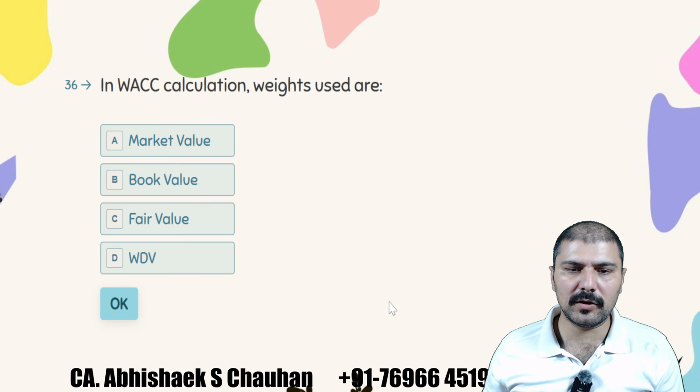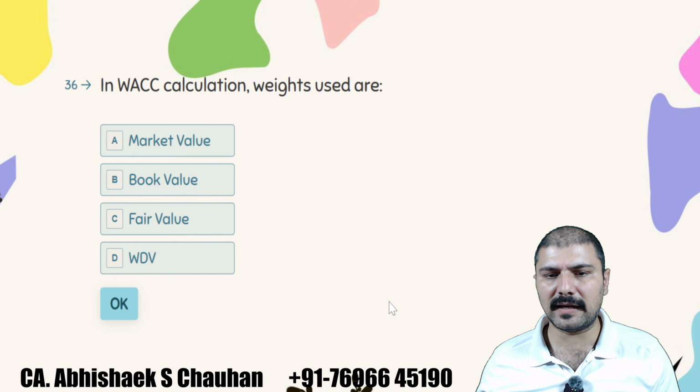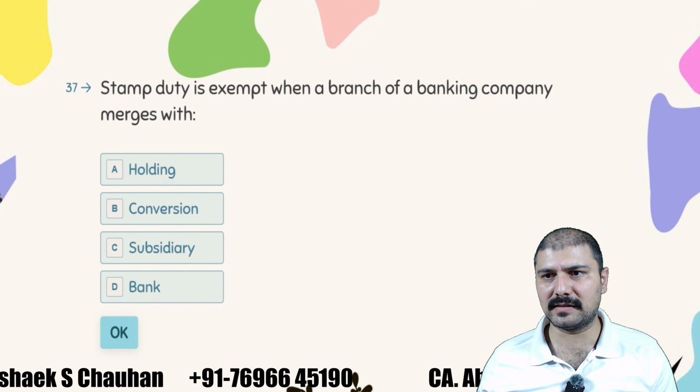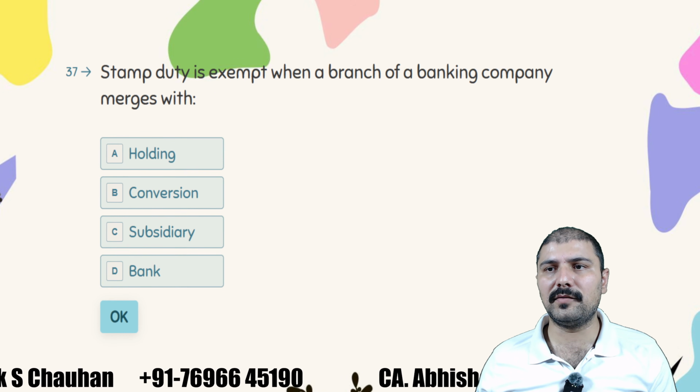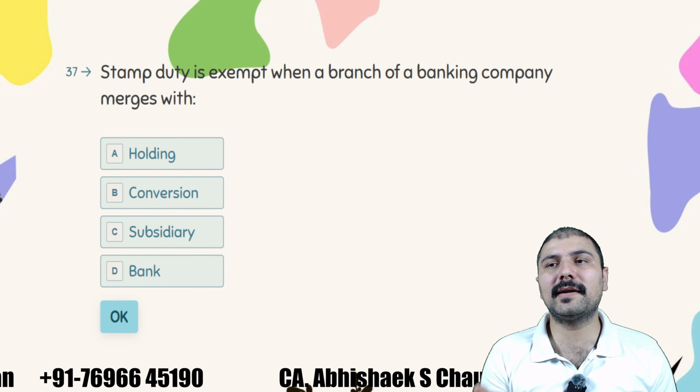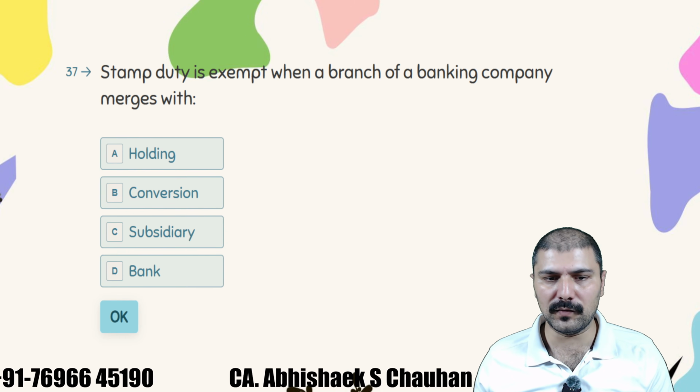Next, in WACC calculation, weights used are market value weights always. I have discussed this. There are even case studies in which the person has by mistake used book value weights, and then we have to use the market value weights.